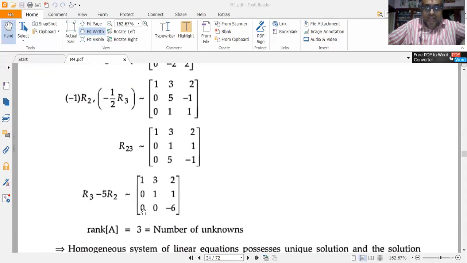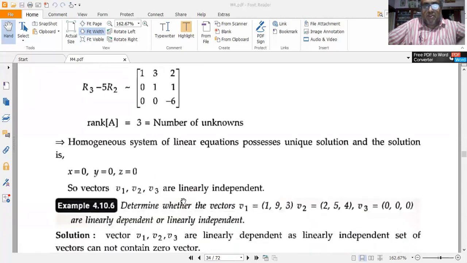But now in the third row, I have 0 minus 0, 0. Next, 5 minus 5 into 1 is 0. Next, minus 1 minus 5 into 1 is minus 1 minus 5, which is equal to minus 6. Now if I take the determinant of this, it gives me a non-zero determinant value. Determinant value can be positive or negative, but here it is non-zero. So the dimension of the largest non-vanishing determinant is 3. So that's why rank of A is equal to 3, which is equal to exactly the 3 unknowns which have to be found. So that's why the homogeneous system of linear equations here has a unique solution.